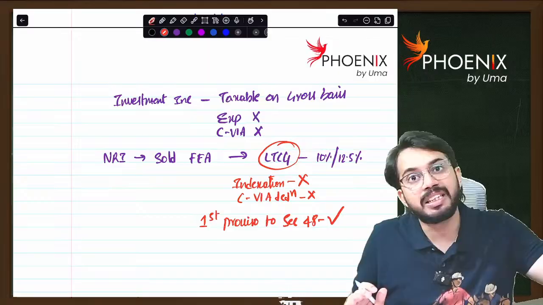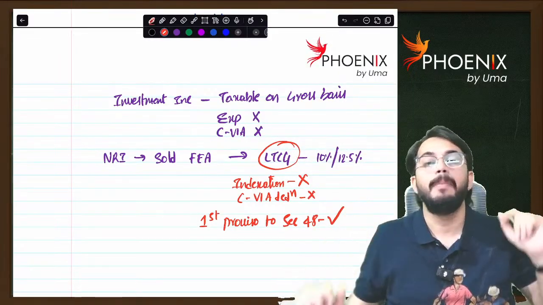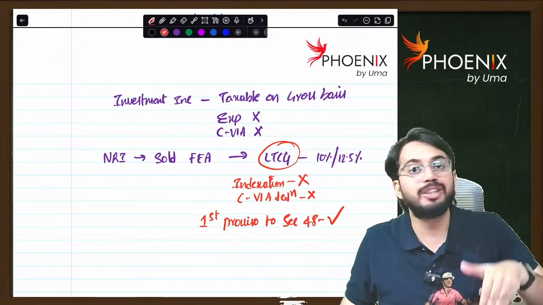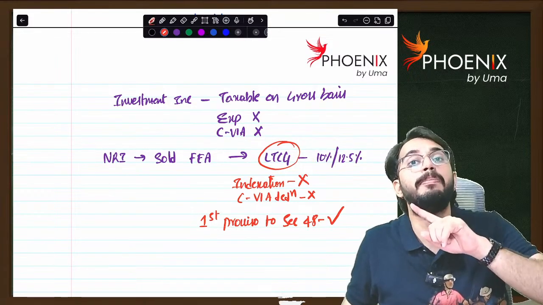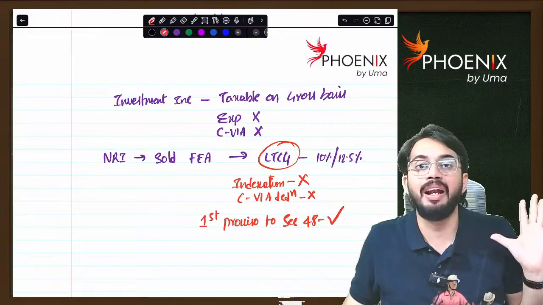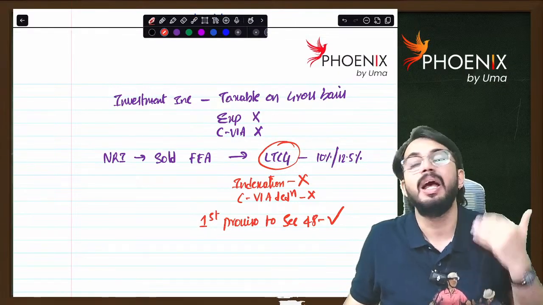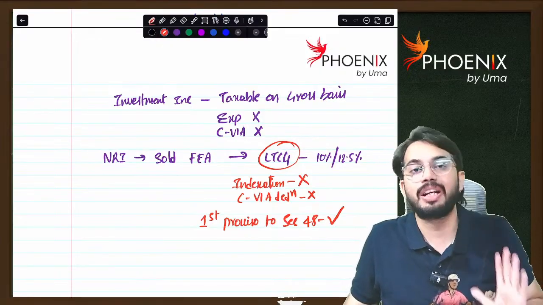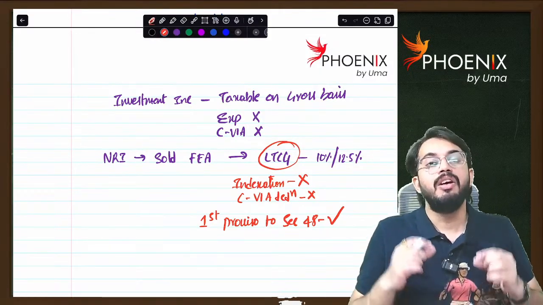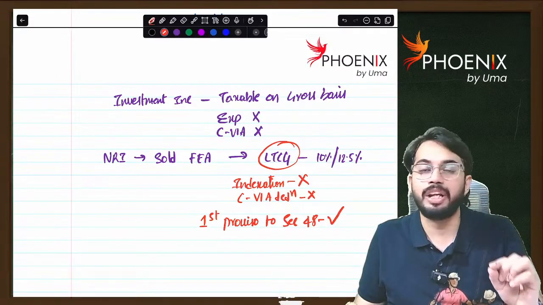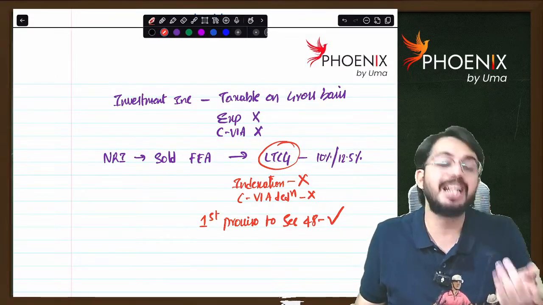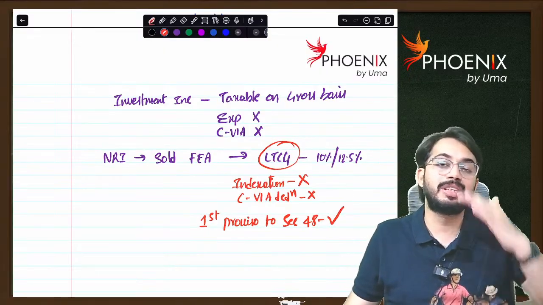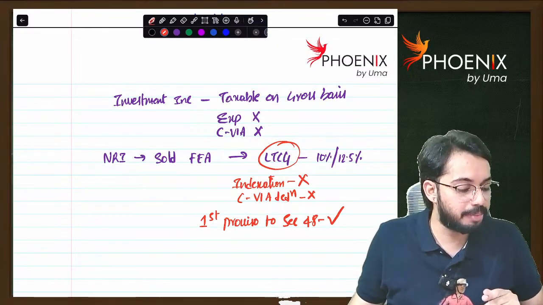See, non-resident is different, non-resident Indian is different. Take a foreign citizen, Directly: he is not an Indian citizen, he is a foreign citizen. He came to India, he is non-resident in India. Directly can never be an NRI. Directly can only be an NR, because Directly is not an Indian citizen and not a person of Indian origin. So Directly in India we call a non-resident. Are you able to understand? Whatever this first proviso to section 48 is, it is applicable for a non-resident as well as for an NRI also. Are you able to understand?